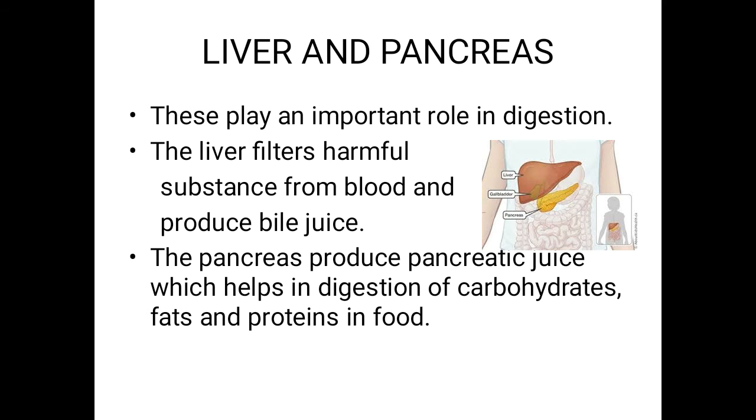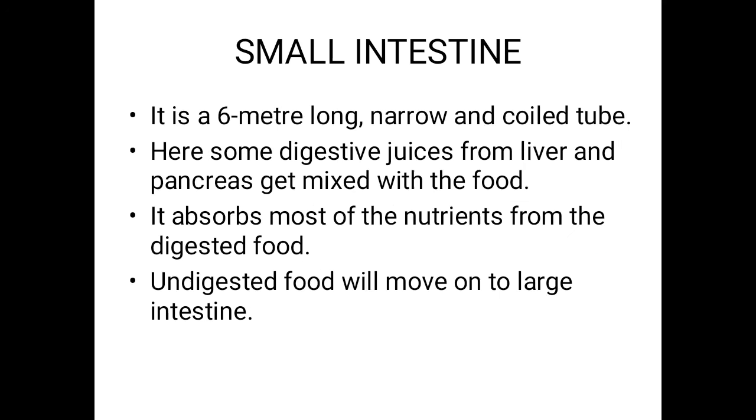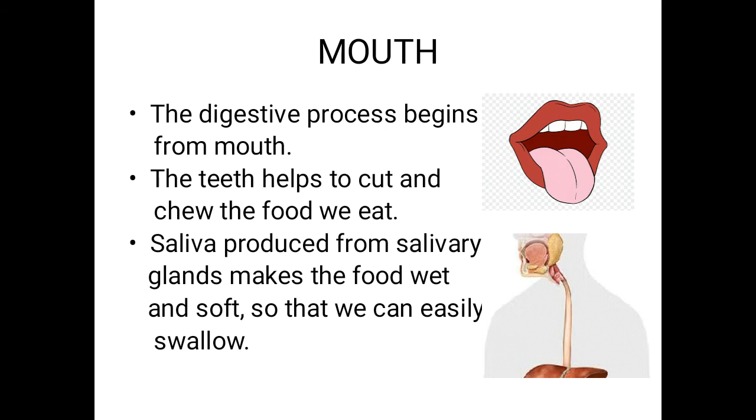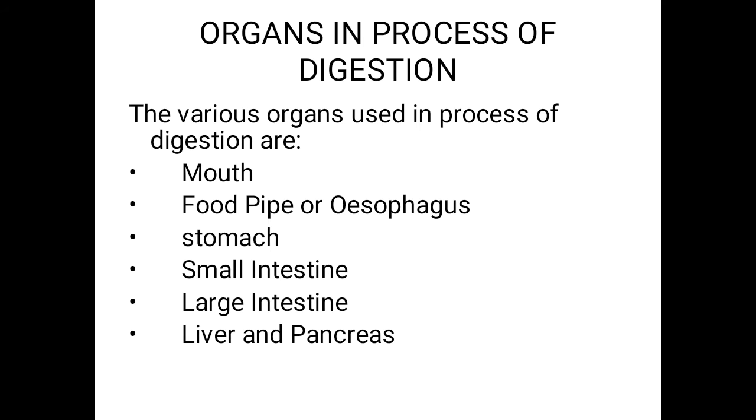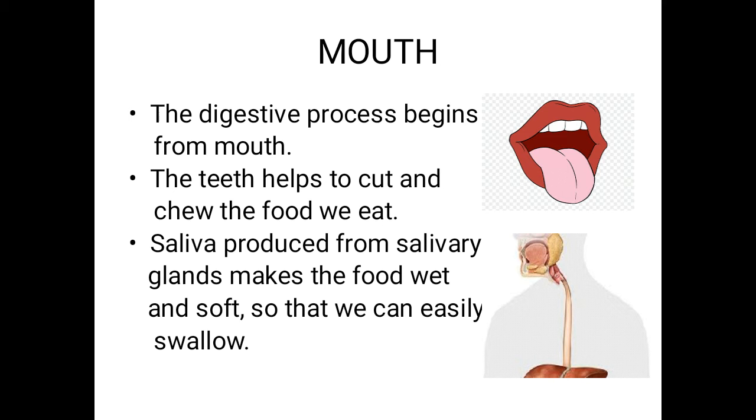So, children, are you clear about the digestive process? Shall I repeat it once again? The various organs used in digestion are the mouth, food pipe or esophagus, stomach, small intestine, large intestine, liver and pancreas. Mouth: we chew the food, and the saliva in the mouth makes the food soft and wet so that we can easily swallow.